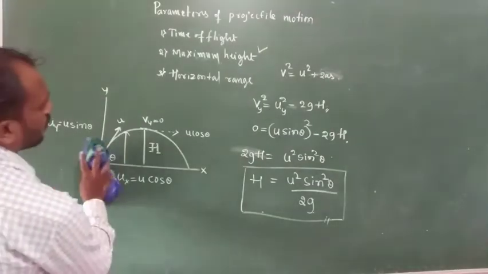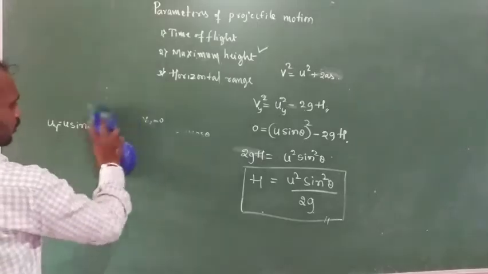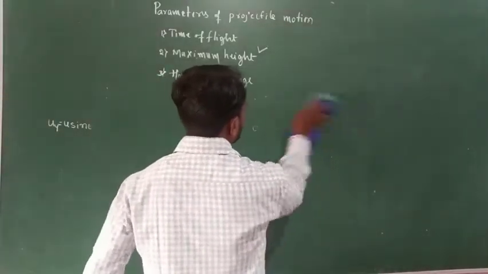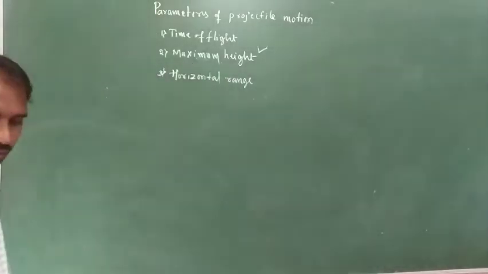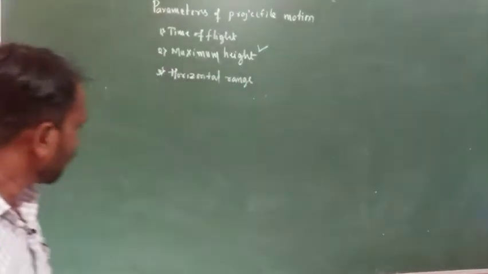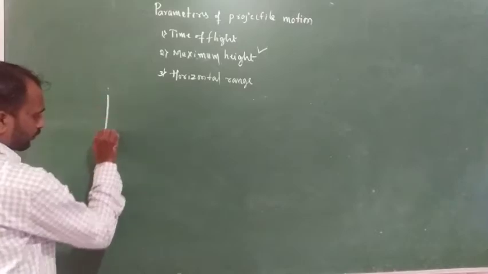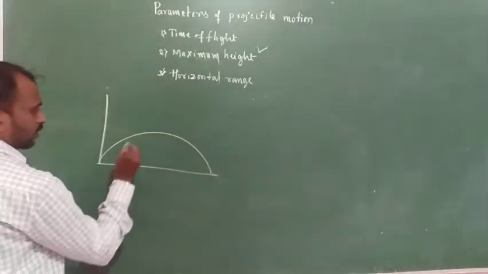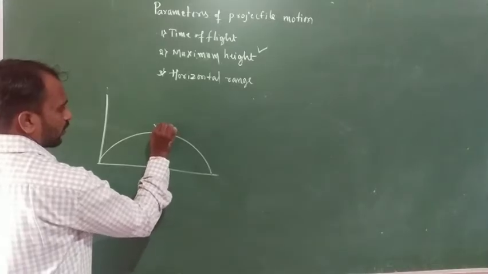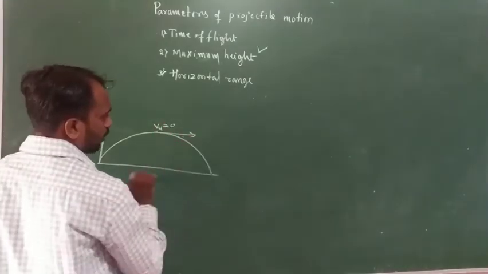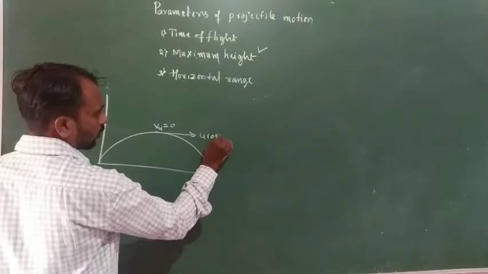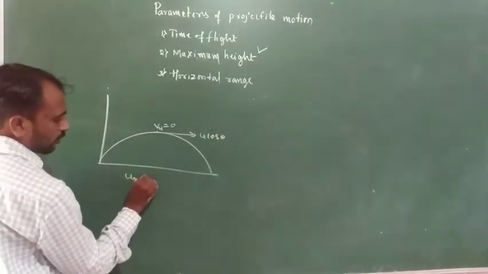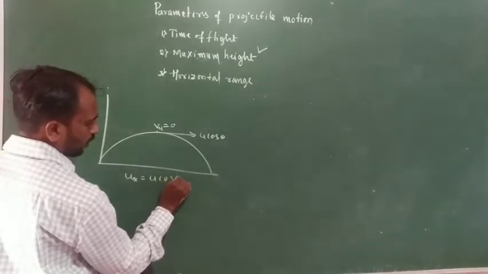Okay, so next concept, horizontal range. For the horizontal range, again we consider the same diagram. This one is a projectile, and here the vertical velocity vy is equal to 0, and horizontally we consider u cos theta, so ux is equal to u cos theta.